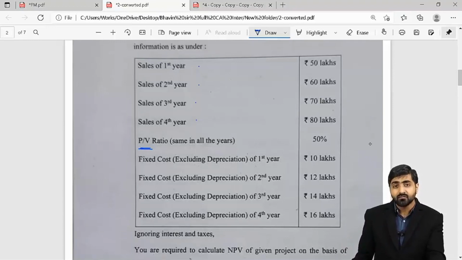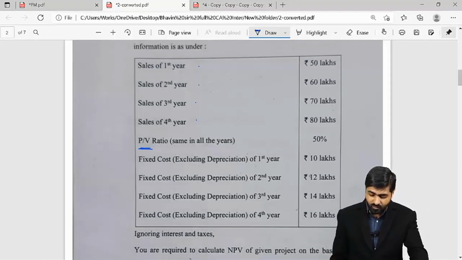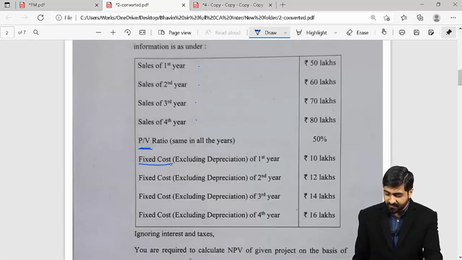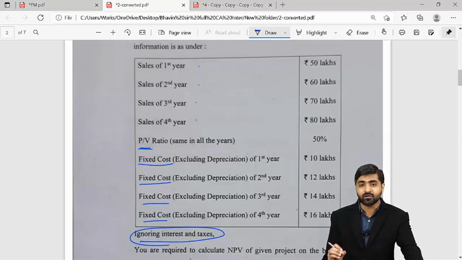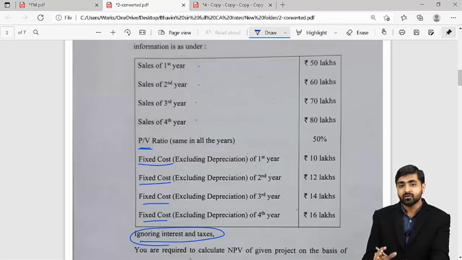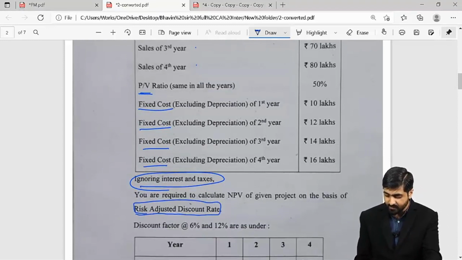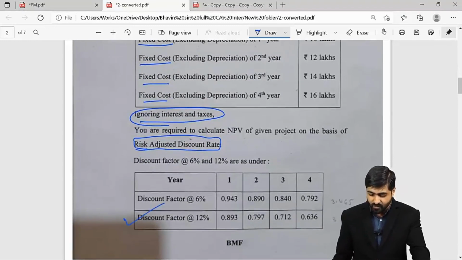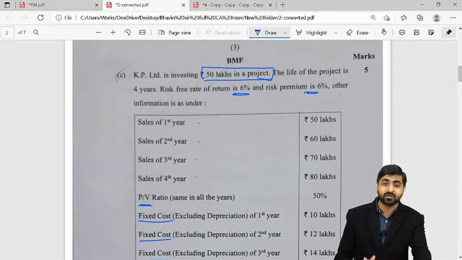So basically we can calculate contribution first, and once we have calculated the contribution, we can subtract the fixed cost. So we will be getting your NPBDT. But guys, there is ignoring interest and taxes, so your NPBDT itself will become your cash inflows, and we can use these cash inflows for discounting from future value to present value terms. And your discounting factor will now become how much? You have to calculate this using the risk adjusted discounting rate, right? So we will be using a discounting factor of 12% for the calculation, because your risk free rate is 6% and your risk premium is 6%.